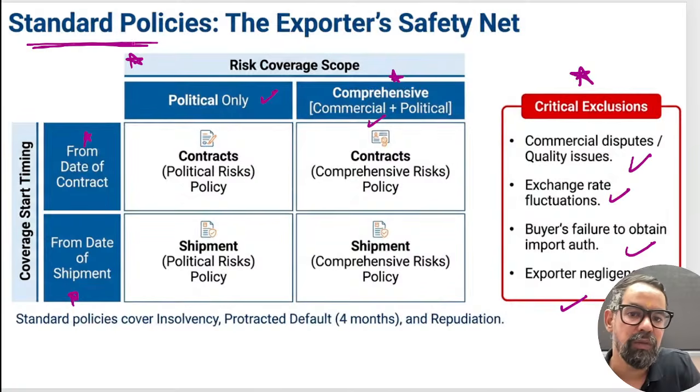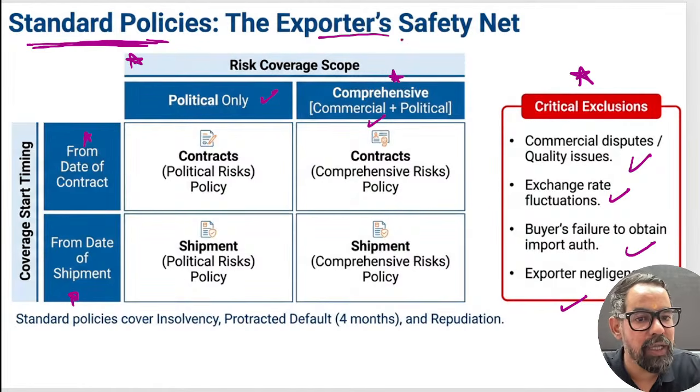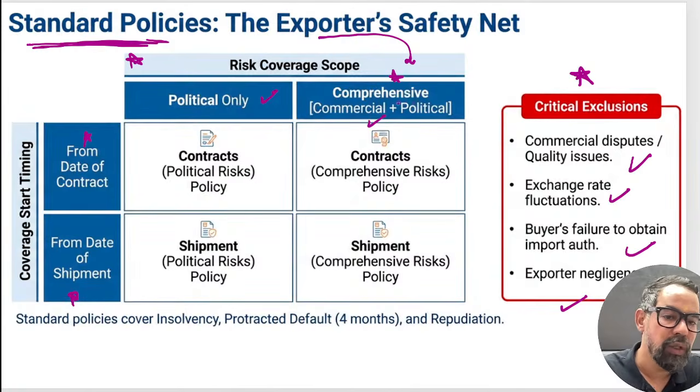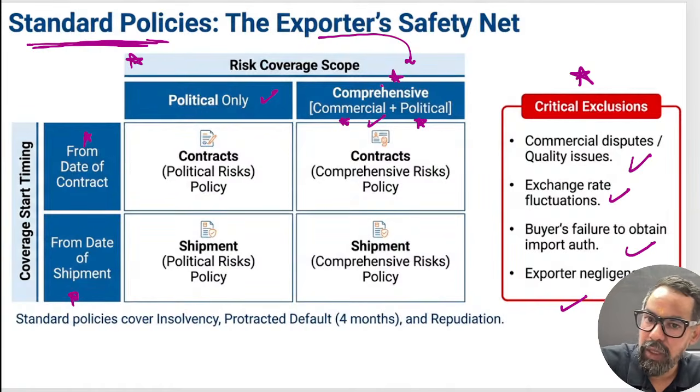Okay? So when it comes to the standard policies of the ECGC, we have two variants. The common one is comprehensive. This comprehensive includes commercial as well as political risk. So let's say an exporter is taking insurance under the standard policy from the ECGC.